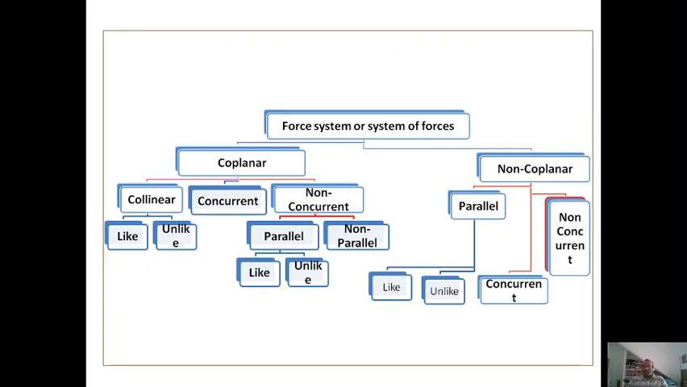Similarly, non-coplanar concurrent means the forces are acting at different planes, but they are meeting at some point. That means their planes are different, but their lines of action will meet at some point, even though they are acting at different planes.